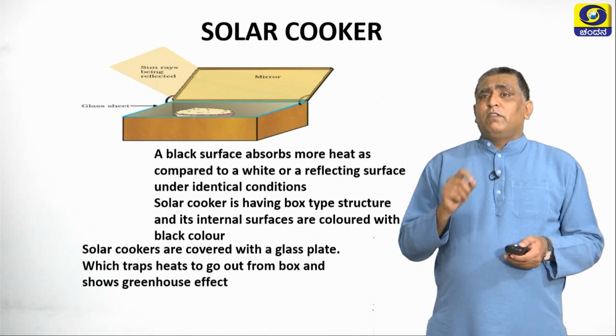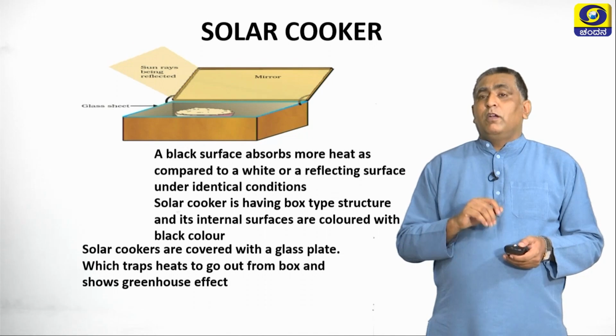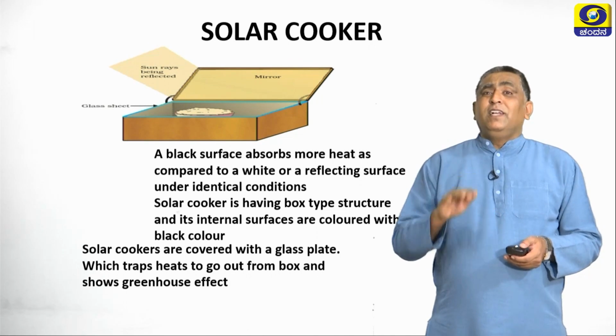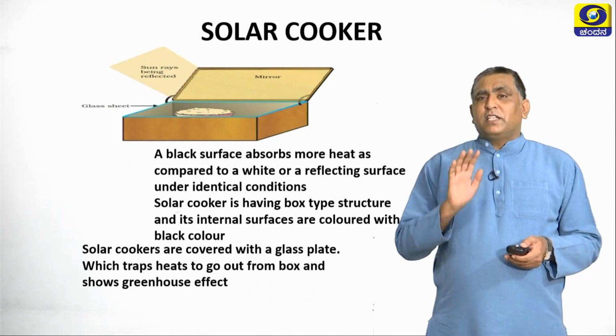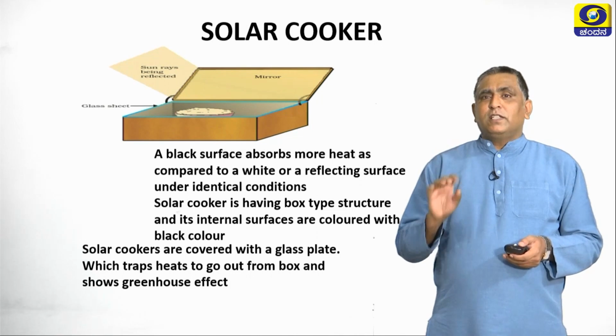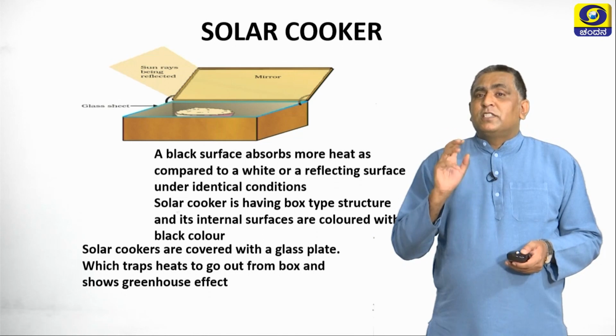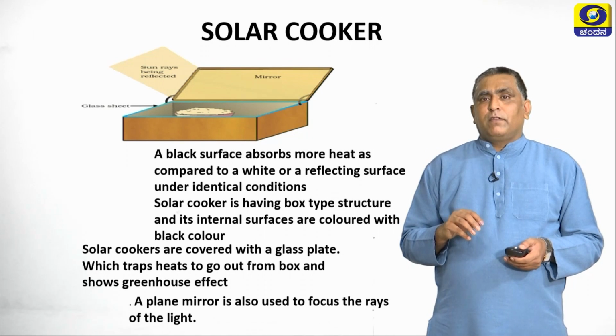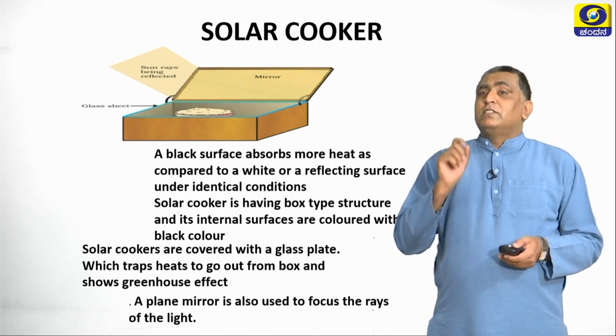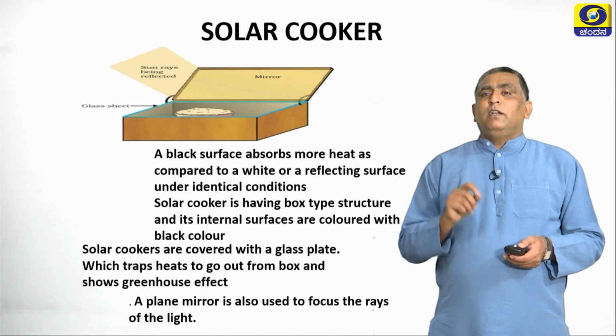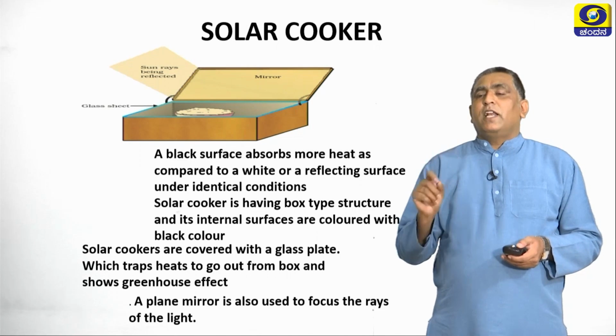Solar cookers are covered with a glass plate. What is the role of the glass plate? This glass plate traps heat and prevents it from going out of the box, showing the greenhouse effect. We use a plane mirror. What is the role of the plane mirror? A plane mirror is also used to focus the rays of light.